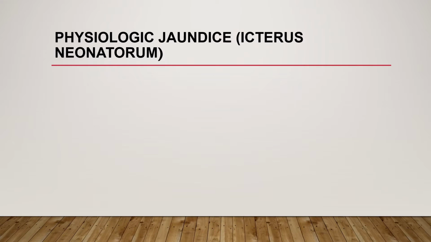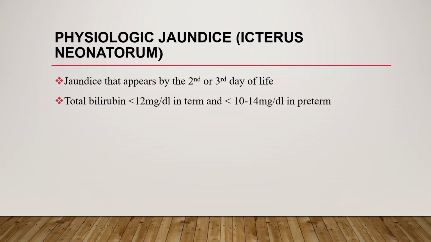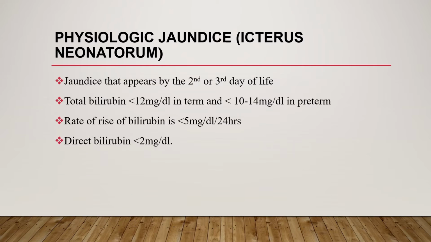There are two types of neonatal jaundice, physiologic jaundice and pathologic jaundice. Physiologic jaundice is icterus neonatorum. Jaundice that appears by the second or third day of life is mainly physiologic jaundice. And also we say physiologic jaundice if total bilirubin is less than 12 in term babies and less than 10 to 14 in preterm babies. Also, in the case of physiologic jaundice, the rate of rise in bilirubin is less than 5 mg per day, and direct bilirubin is always less than 2 mg per dl.